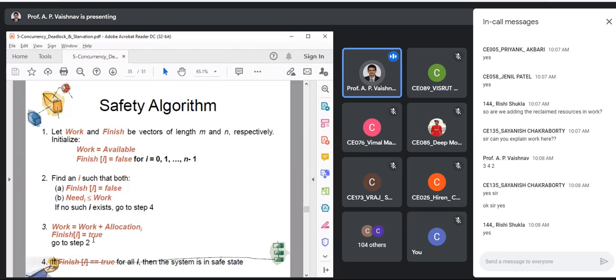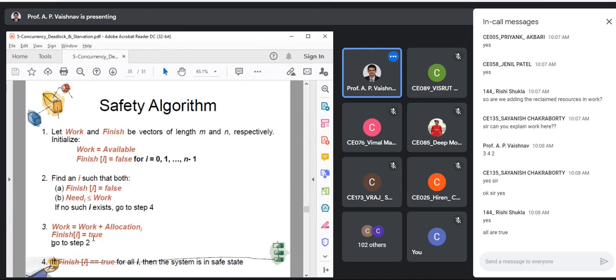So what we'll do now? Can you see a loop occurring over here? With your new availability, you will check for remaining processes. And this goes on, right? Until what? There are 2 scenarios. Either all processes complete or any one of them is not able to complete.